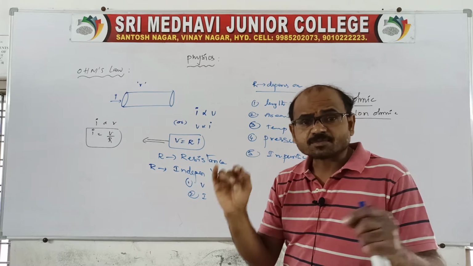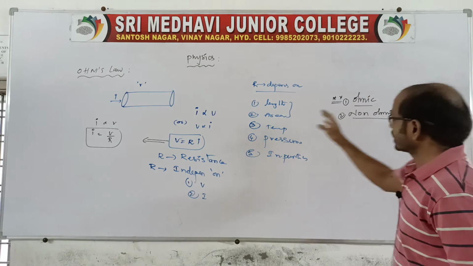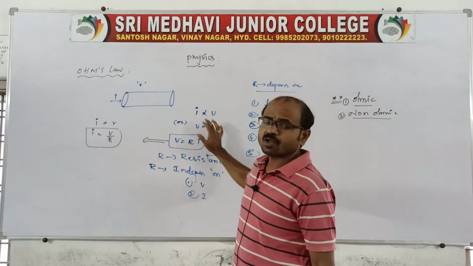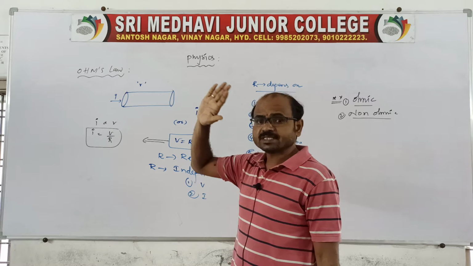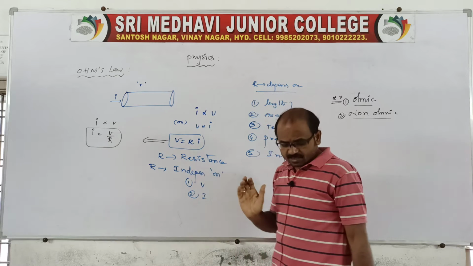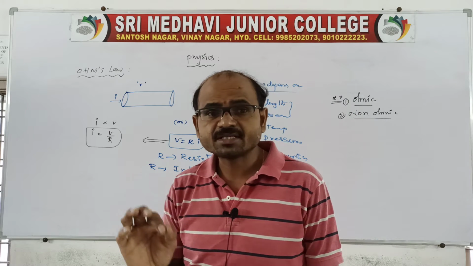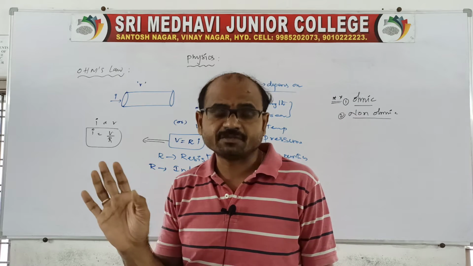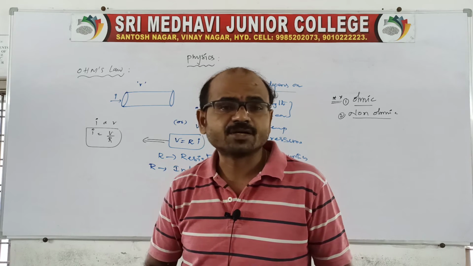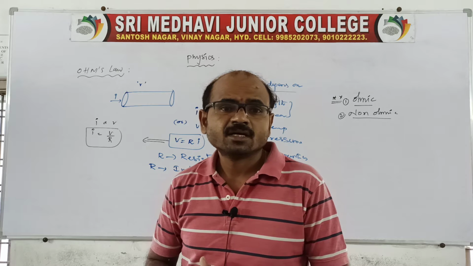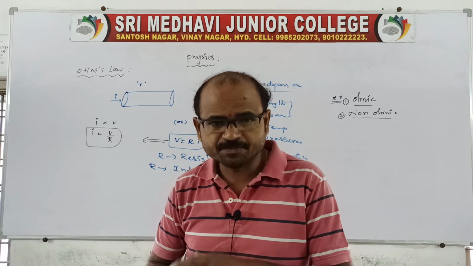Clear? And the substances which do not obey Ohm's law, that means V is not directly proportional to I, or I is not directly proportional to V, we call them non-ohmic devices. Very clear. Sir, what are the examples of ohmic devices, and what are the examples of non-ohmic devices?